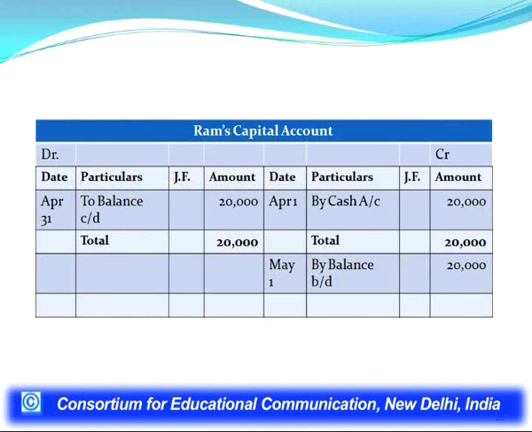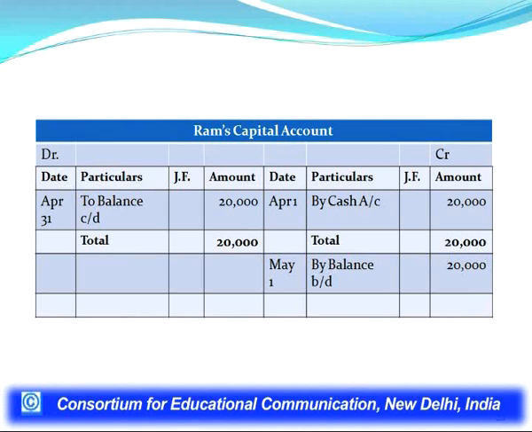So, this balancing I have explained here with the example, the example which we took, in which we prepared the journal entries and the ledger accounts. The first account we prepared was Ram's capital account, and in Ram's capital account there was only one transaction, that was by cash account on the credit side, 20,000.